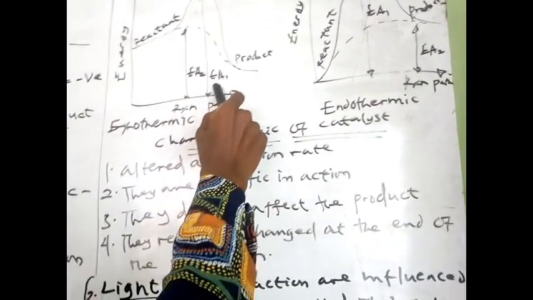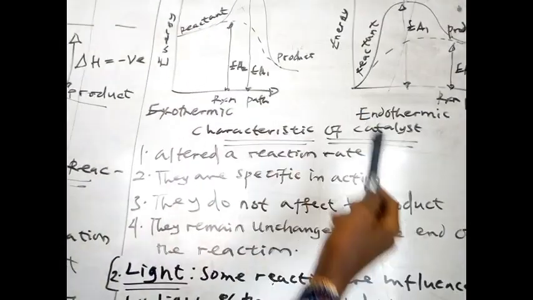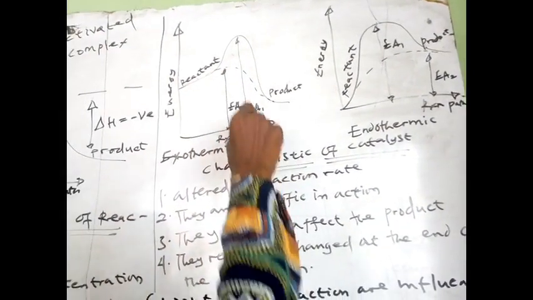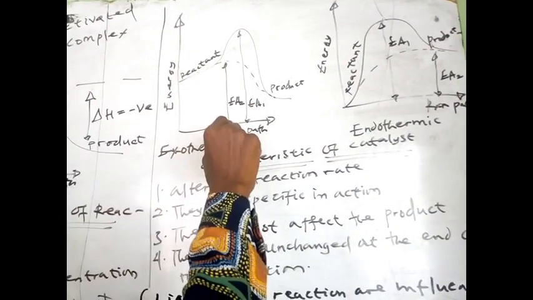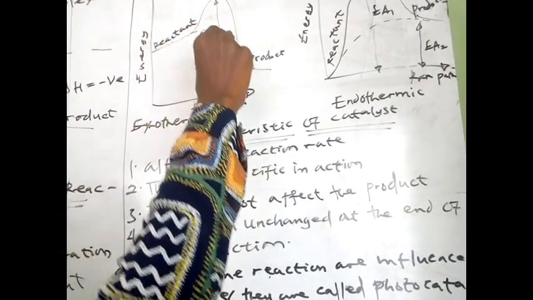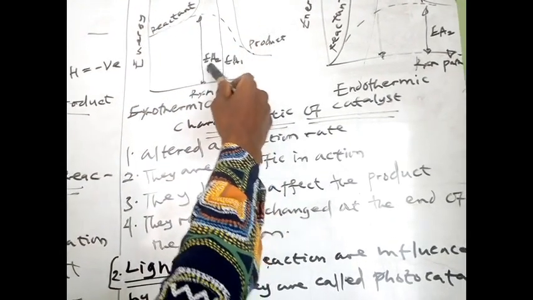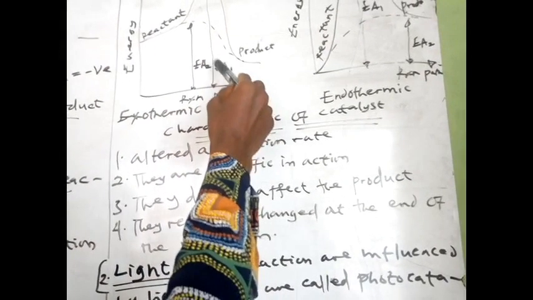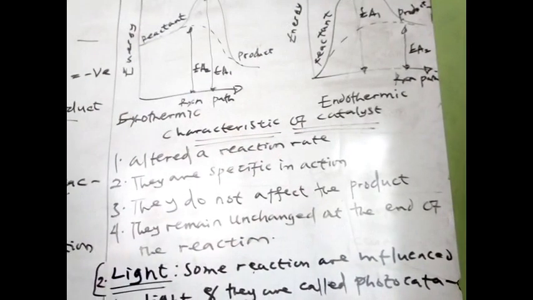Our EA signifies the activation energy before the usage of a catalyst. So you can see this one is longer compared to this. This is talking about how low the activation energy can be when we have used our catalyst, and how high the activation energy can be when we do not use a catalyst.